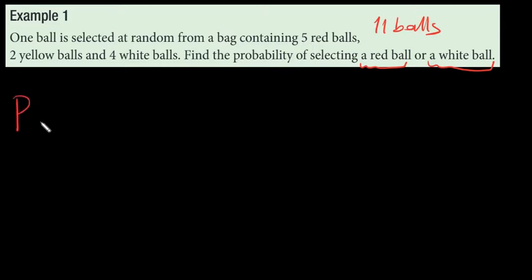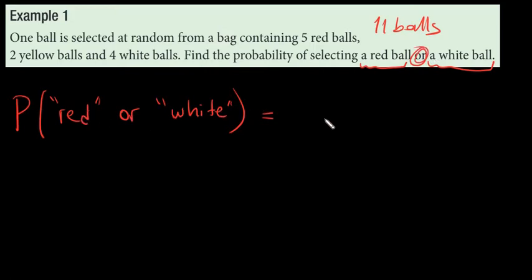So, the probability of selecting a red ball or a white ball. Is it possible to get them at the same time? In one selection, I'm going to select a ball. Is it going to be red and white at the same time? Is it possible? No, it is not possible, right? So that means these two events are exclusive events. And if we have or in the question, that means we are going to add these probabilities.